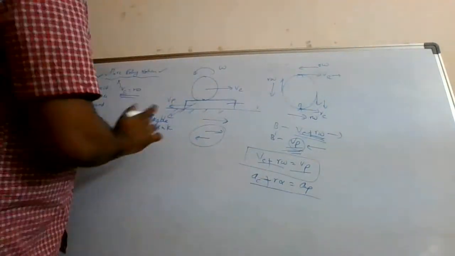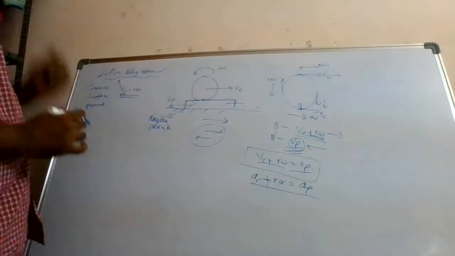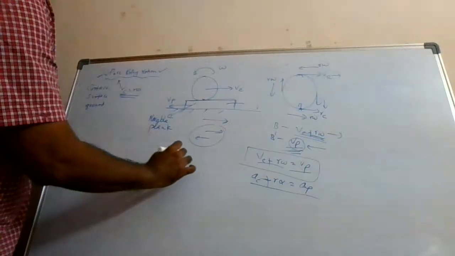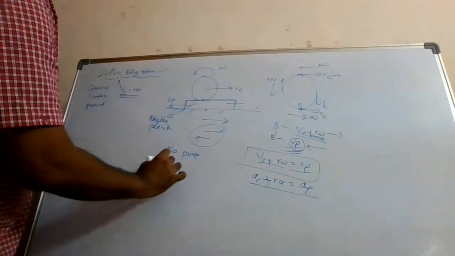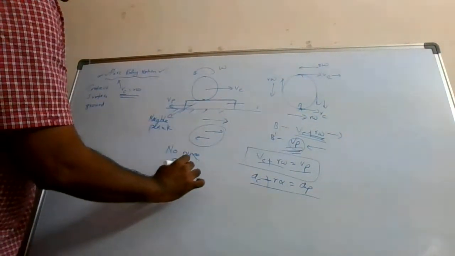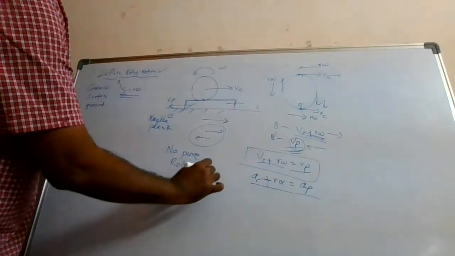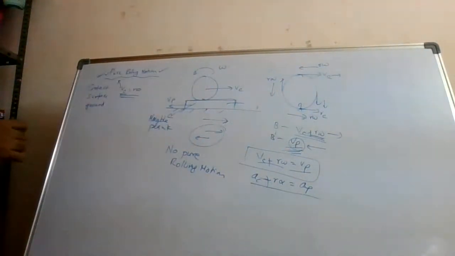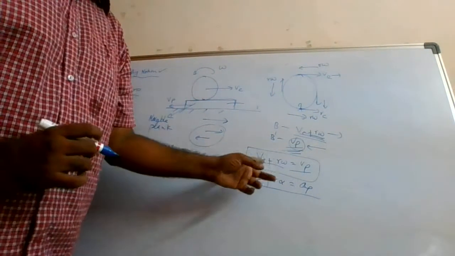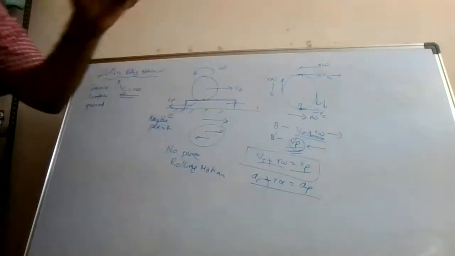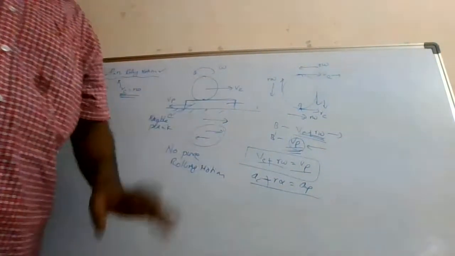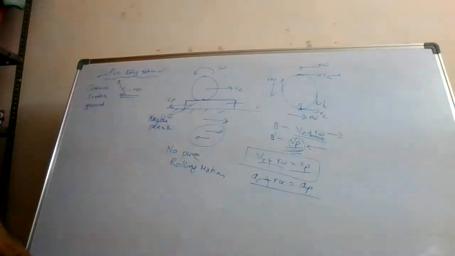So in this case, when the plank is moving in the left direction, no pure rolling motion can ever occur. No pure rolling motion can ever occur in this case. Mathematically, you may get Vc plus r omega is equal to Vp, mathematically, but direction wise never. So you will never get that condition.